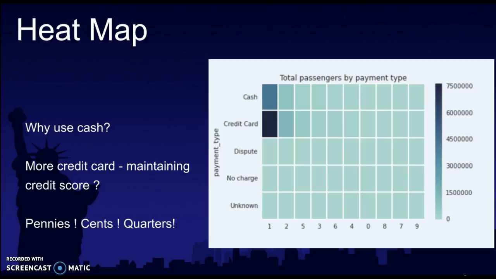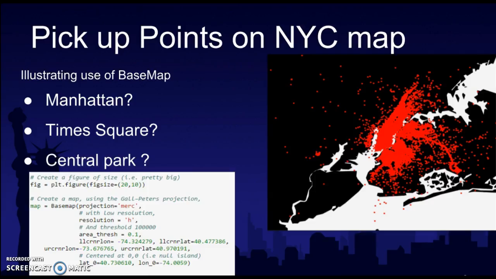It could be primarily for maintaining credit score, because the more you use a credit card, the better chance you have of maintaining your credit score, and that helps you with loans in the future. Another reason could be that the US has greater denominations than other countries, so they have pennies, cents, and quarters, which makes it really difficult to carry the change you get back from the cab drivers.